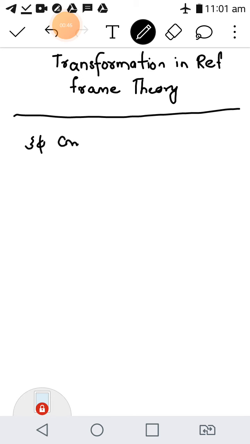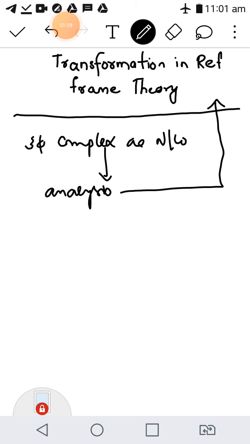What is the meaning of this transformation? The three-phase quantities, like the quantities in the ABC reference frame available here, we will project onto two stationary axes.